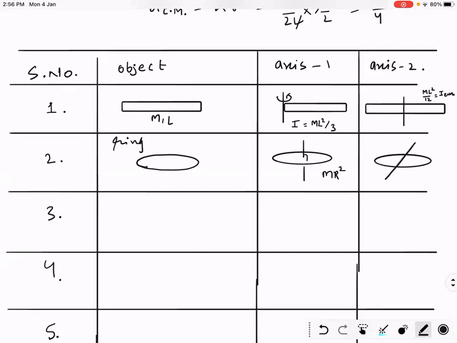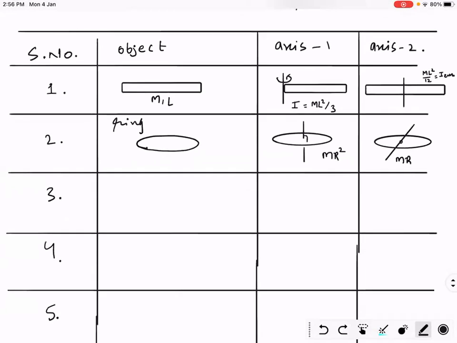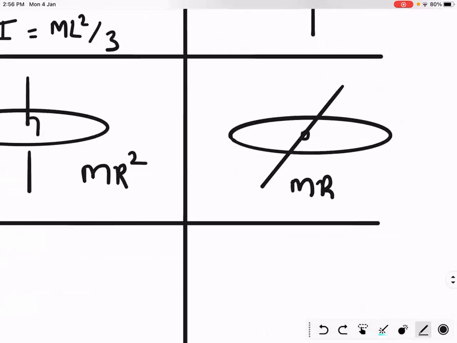About an axis passing through center of mass but in the plane of ring: correct, mr square by 2. Another axis, tangential and in the plane of ring: 3 mr square by 2. Am I right? Okay.